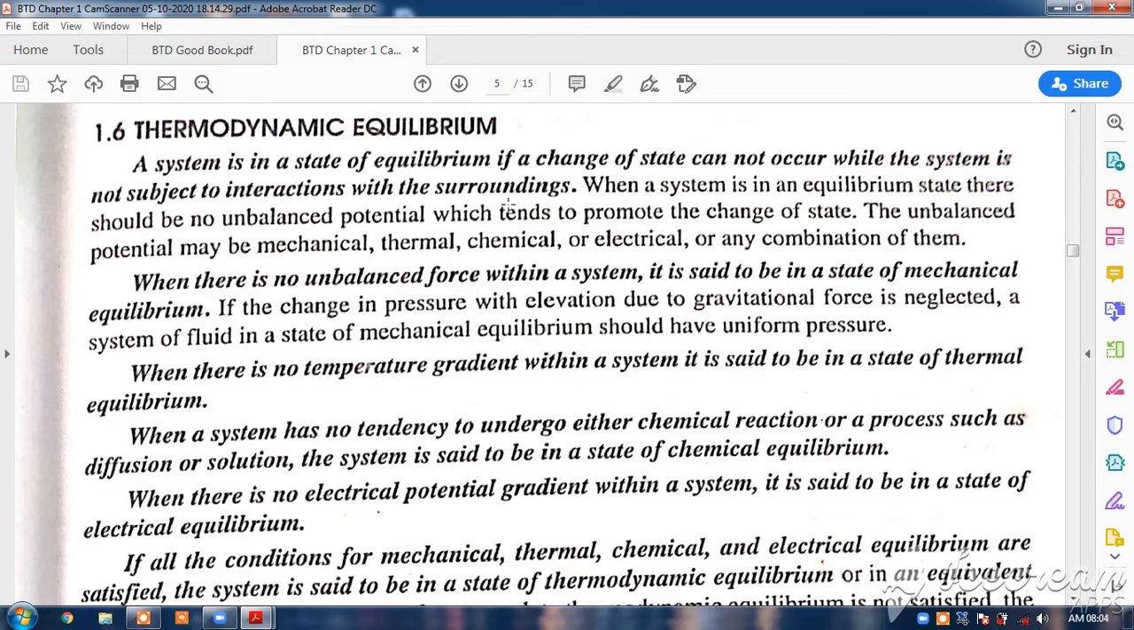So, coffee was your system and the surrounding air is your surroundings. The cup is the boundary, system boundary. Then you are seeing that there is heat interaction between the cup and the surrounding air till both attain the same temperature. This forms the concept of thermal equilibrium, temperature.